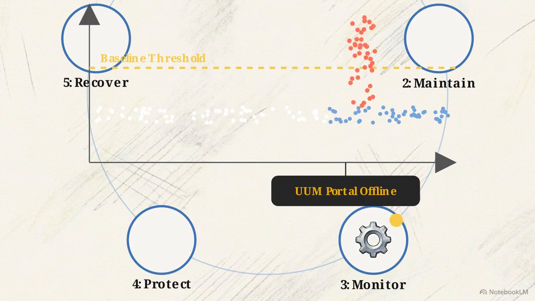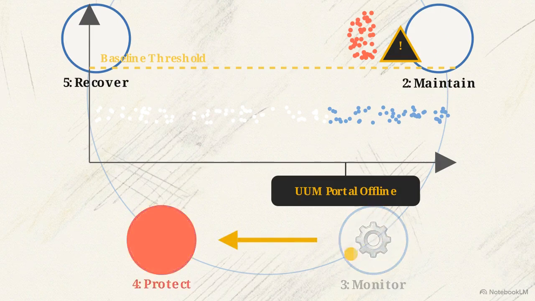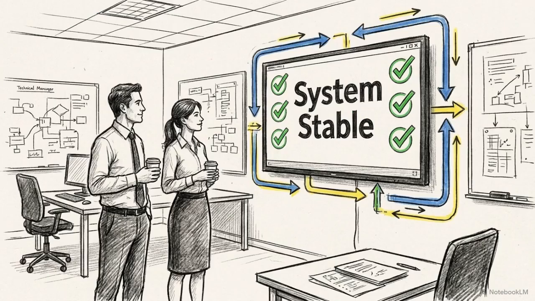The sudden spike in negative student feedback breaches the baseline threshold. The anomaly detection algorithm catches this deviation, flashes an alert, and instantly shifts the loop from the monitor stage into the protect stage. Effective crisis management relies on this predictive modeling. Catching an anomaly early provides the time needed to implement corrective actions before reputational damage escalates.